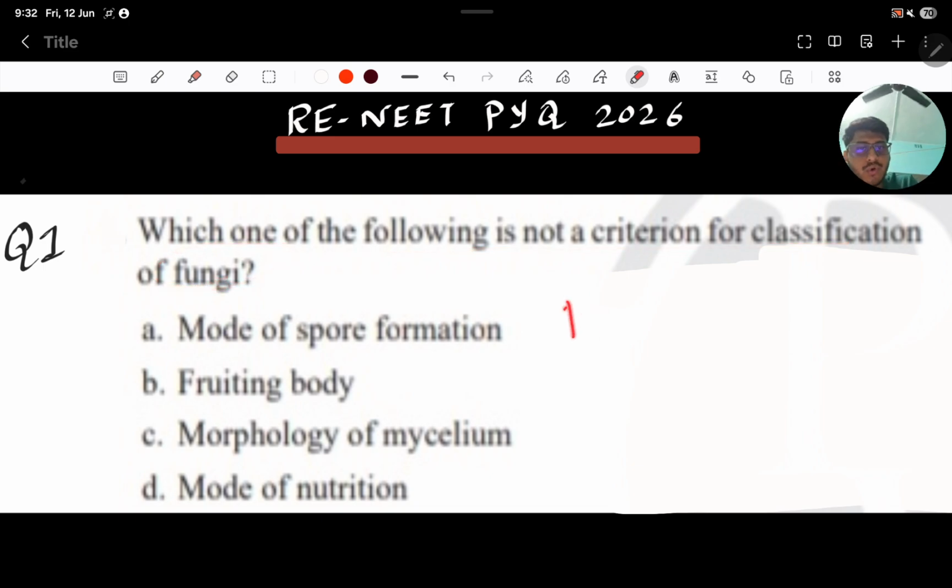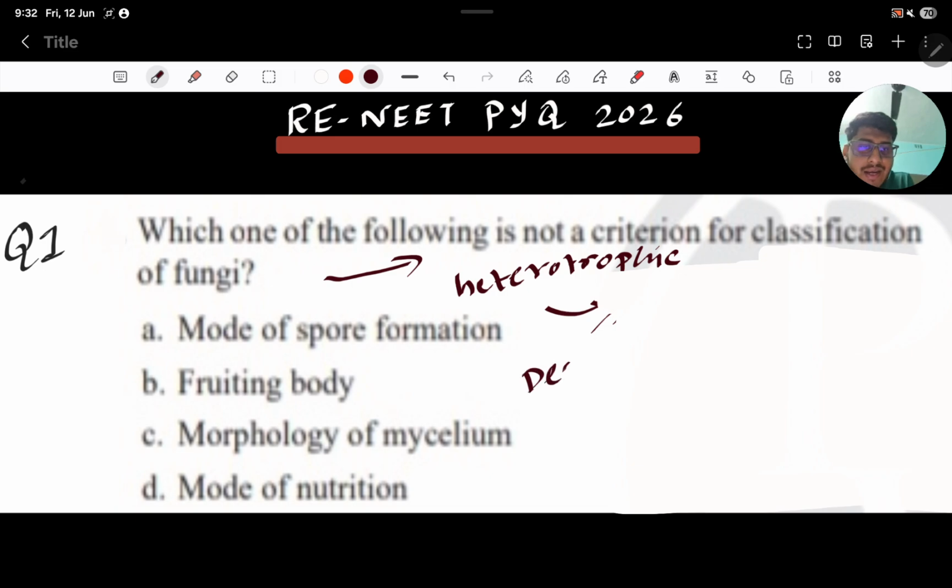Okay, so we all know that fungi cannot produce their own food, that is, they are heterotrophic. Okay, and they derive their nutrition from what?